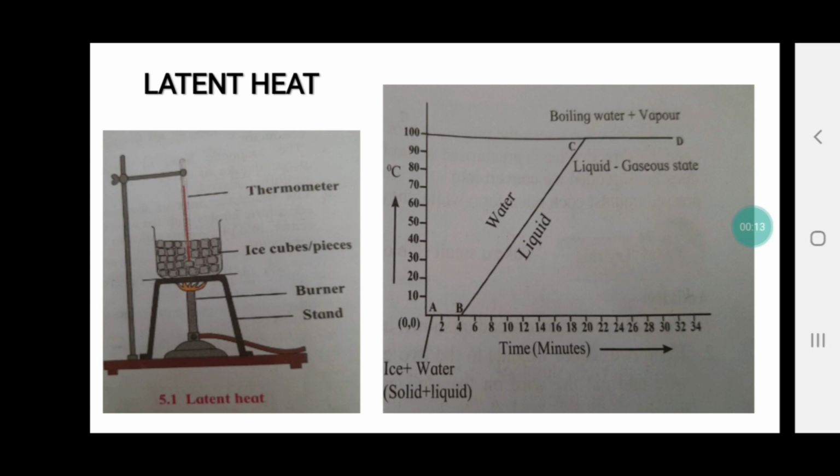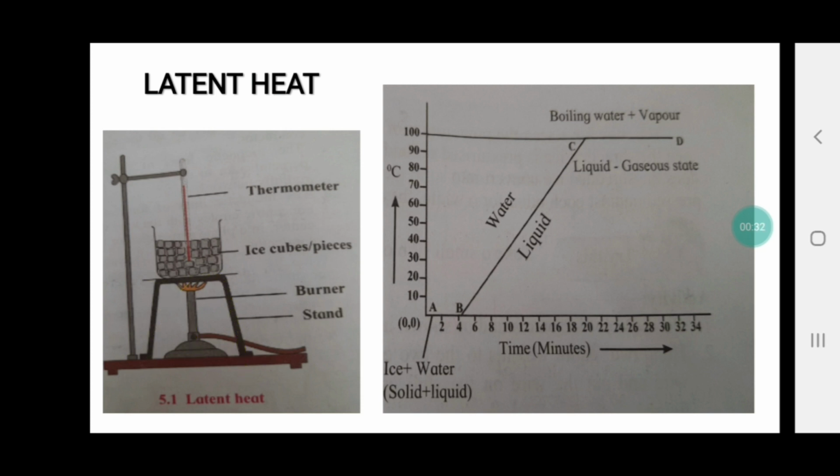In this setup, what do we see? We see a stand, a beaker in which ice has been taken, a thermometer, a tripod stand, and a burner.